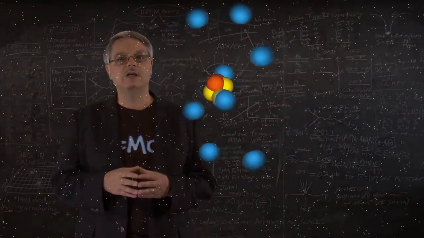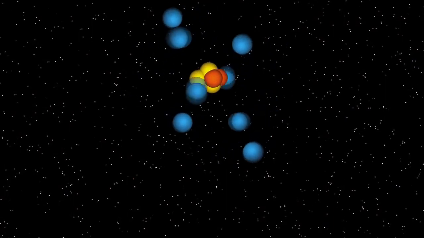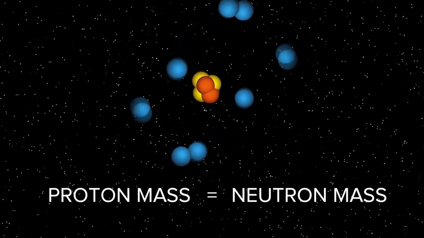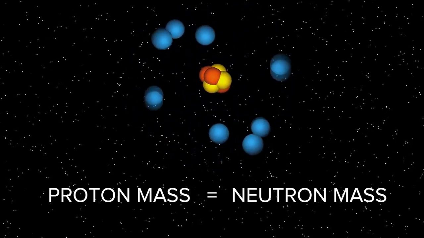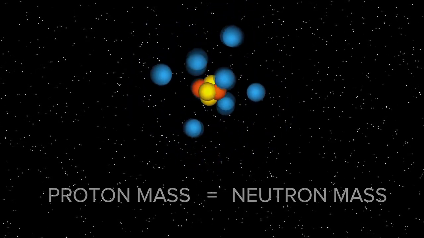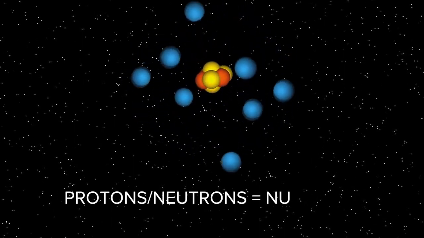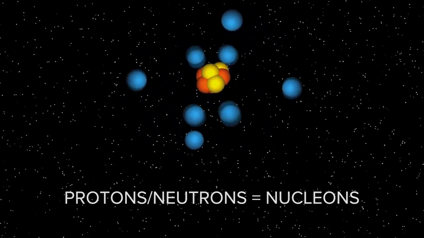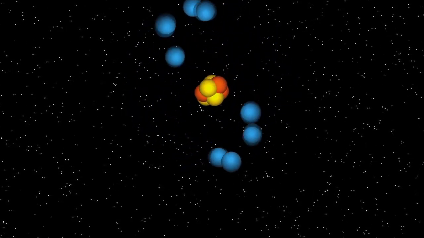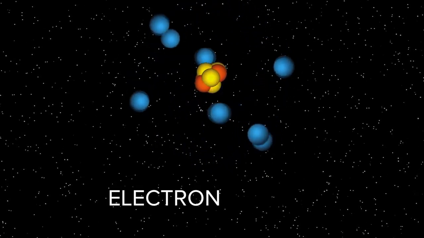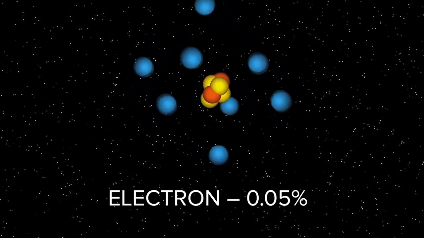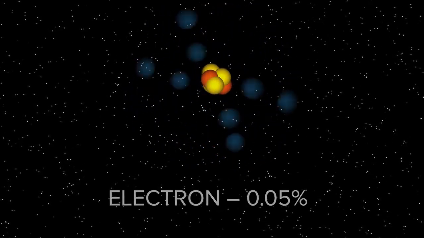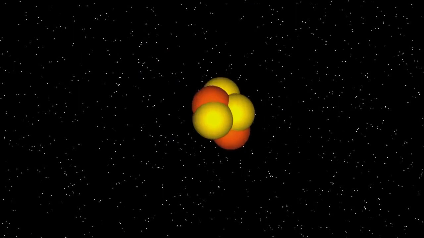Given that the atom has three components, it's probably true that one or more of them is the true source of mass. As it happens, protons and neutrons have about the same amount of mass, so for our purposes, we can treat them as the same thing and simply call them nucleons, which identifies them as particles in the nucleus of the atom. In contrast, the electrons are relatively light. Each electron has only about 0.05% of the mass of the nucleons. So in our search for the origins of mass, we can ignore the electrons. To all intents and purposes, they don't matter.